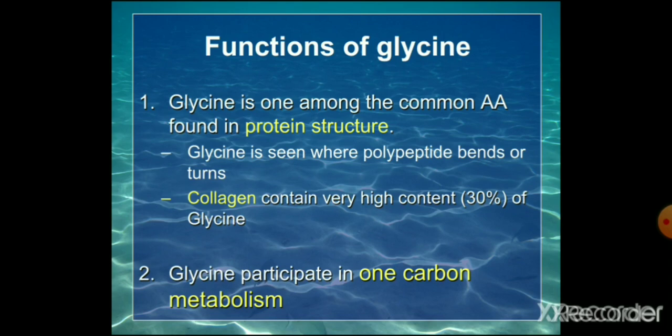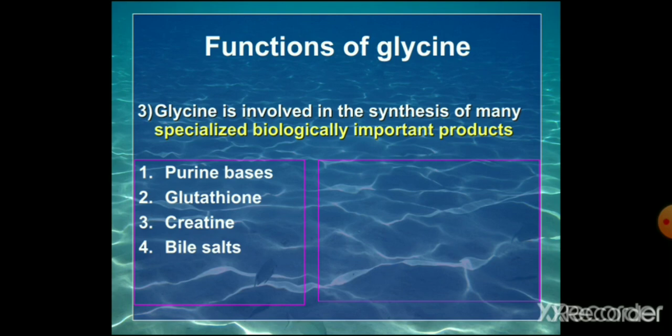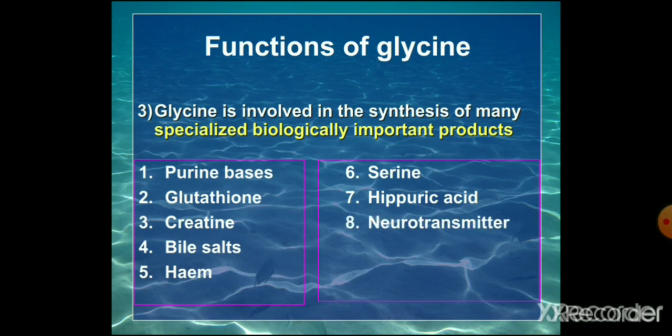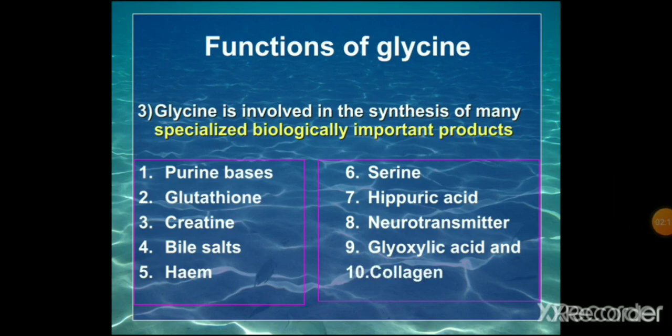The next function is that glycine participates in one-carbon metabolism. The third function is that glycine is involved in the synthesis of many specialized biologically important products like purine base synthesis, glutathione synthesis, creatine synthesis, then bile salt formation, and heme synthesis, that is the first step in heme synthesis, then synthesis of the amino acid serine, and hippuric acid formation, which is used for conjugation, and then it acts as a neurotransmitter, and it is also converted to glyoxylic acid, and it is used for the formation of collagen.